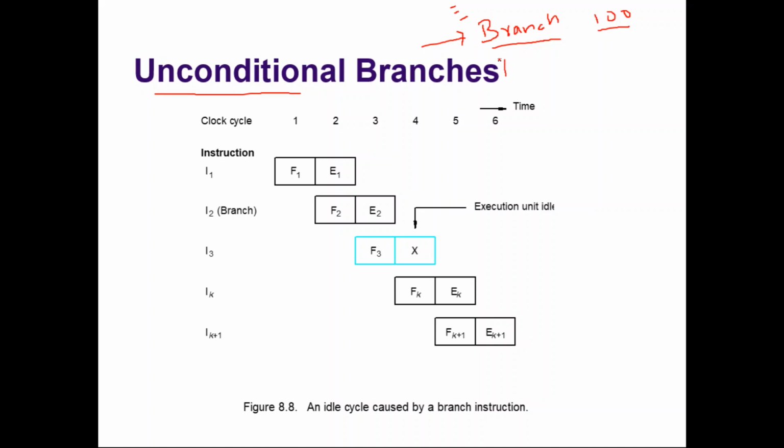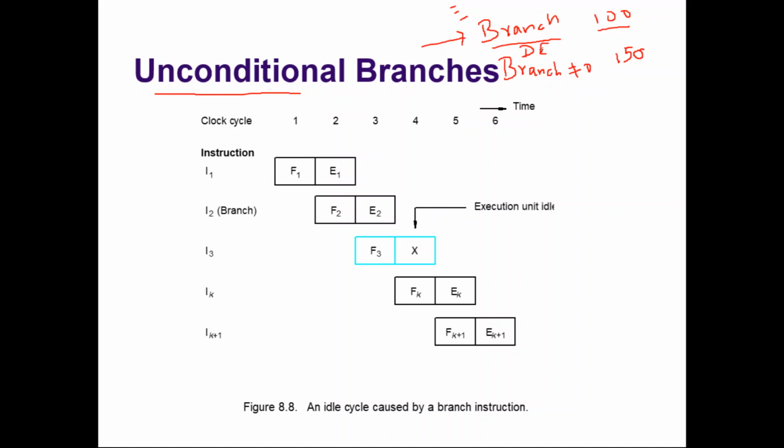Whereas conditional branch means based on some condition, a branch should happen or not happen. For example, branch not equal to 0: if it is not equal to 0, branch to location 150. What is not equal to 0? Before that there may be some arithmetic operation like decrement R1 or decrement R2.